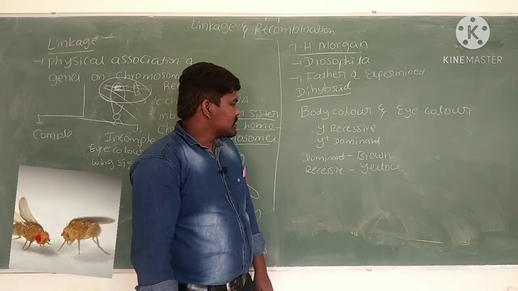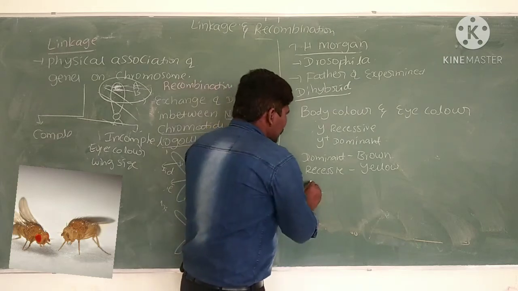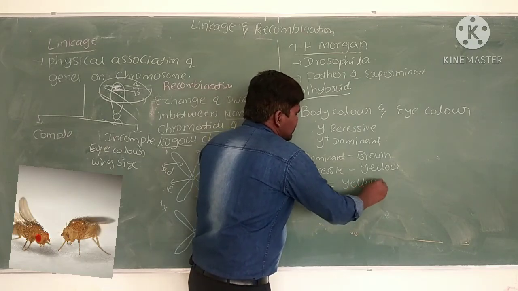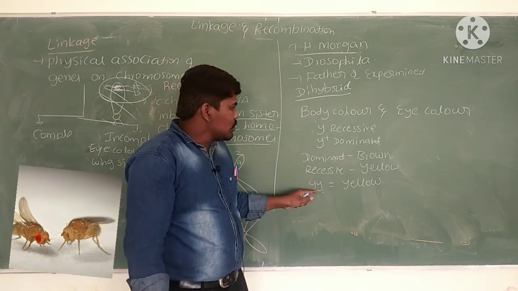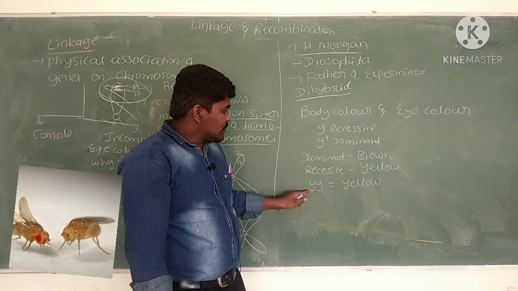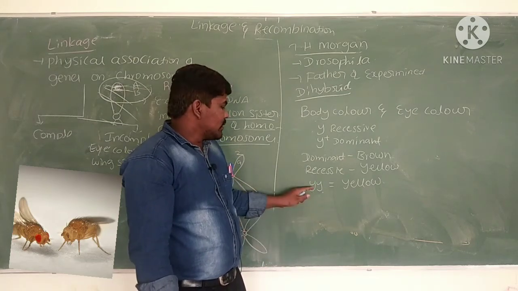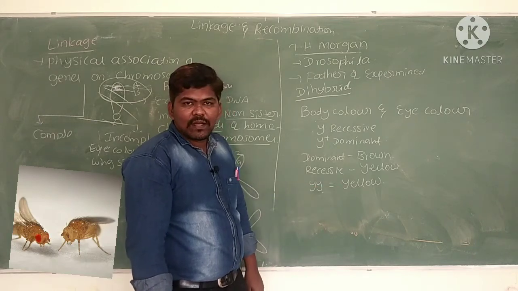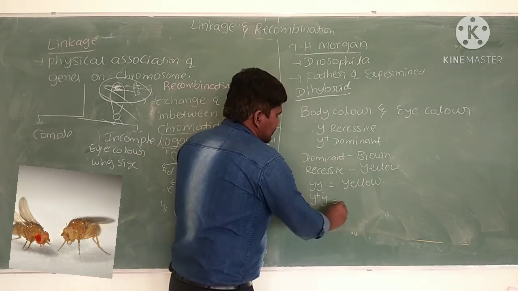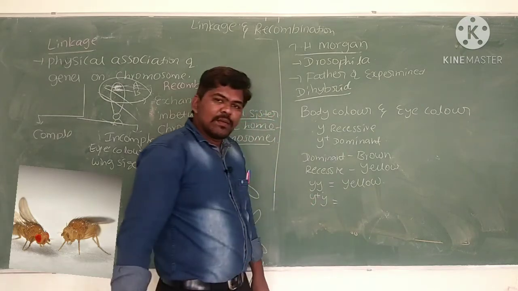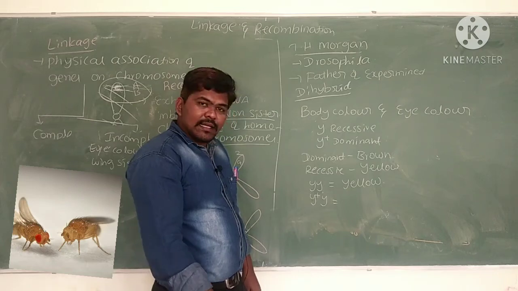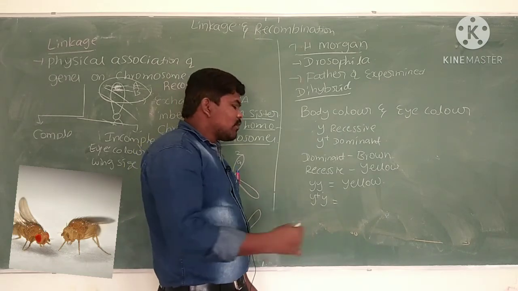Then if you observe the phenotypes, if both small y's are there, only then we can see the formation of a yellow body. Why? Because small y is the recessive allele responsible for body color. A recessive allele expresses its phenotypic character only in homozygous condition. Next, y plus y plus and y plus y, where y plus is the dominant allele, we see the dominant character only.